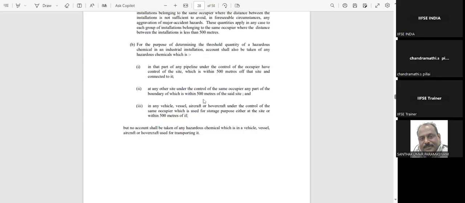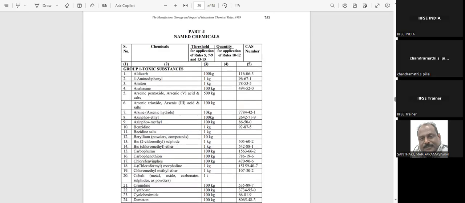For the purpose of defining the threshold quantity of hazardous chemical in an industrial installation, account shall be taken of any hazardous chemical which is in any part of a pipeline under the control of the occupier, who has control of the site, which is within 500 meters of the site and also connected to it, and at any other site under the control of the same occupier, any part of the boundary within 500 meters of the said site. And within 500 meters, if it is there, those rules are applicable under this schedule.